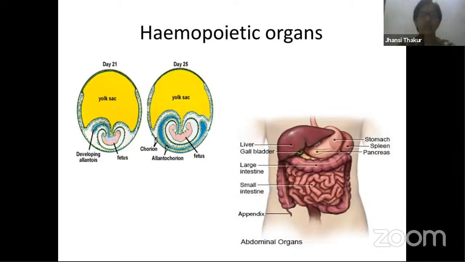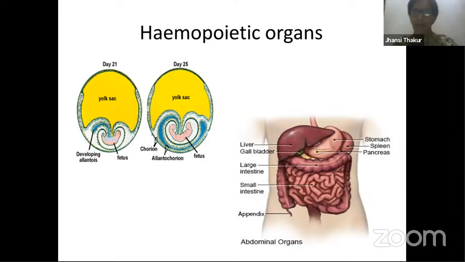During embryonic development, we find that the yolk sac, which is mesodermal in origin, actually does the work of production of blood. That means when an embryo or fetus is growing in the womb of a mother, in the uterus, it is surrounded by 4 extra membranes. What are those? You have already learned in 10th class: amnion, chorion, allantois, and yolk sac. Generally, in all the other organisms where eggs are laid outside the body, the yolk sac plays a major role, because it supplies food to the growing embryo.